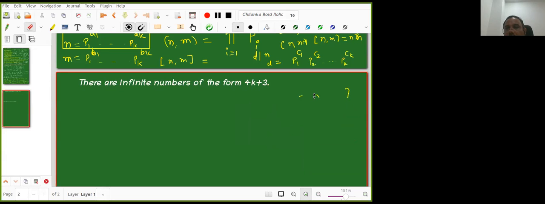Hello, sir. In this question of yours, there are infinite numbers of the form 4k plus 3. Is there a proof of this, like a counterexample or example, in the notes that you gave at the beginning of the course? Counterexample for there may not exist infinite number of primes?